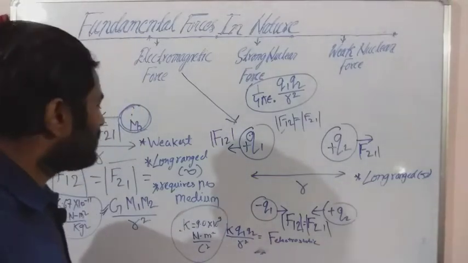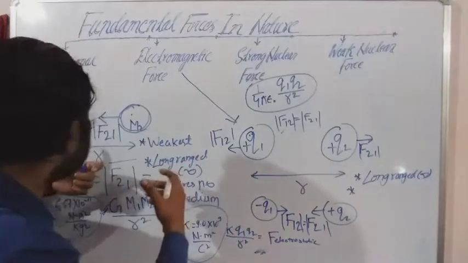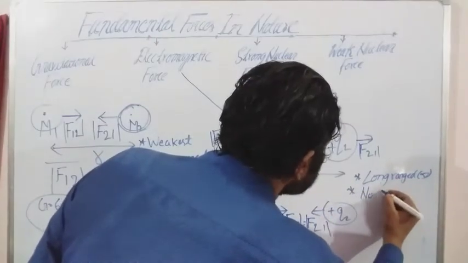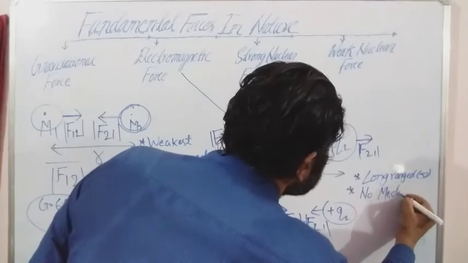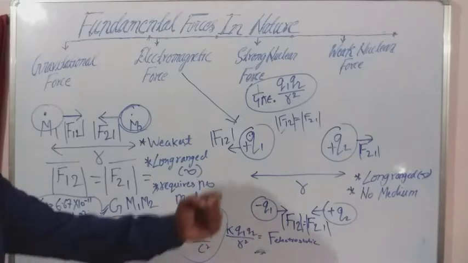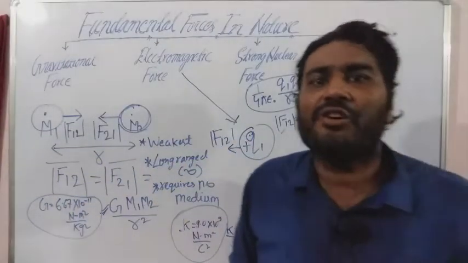Is that clear, folks? At the same time, like the gravitational force, it doesn't require any medium. And this one is the second strongest force which is operating in nature.